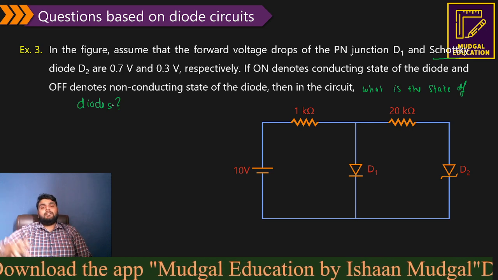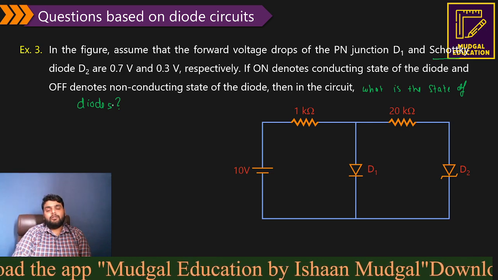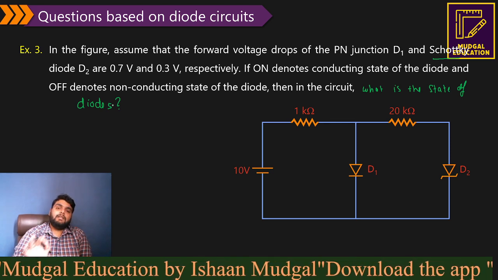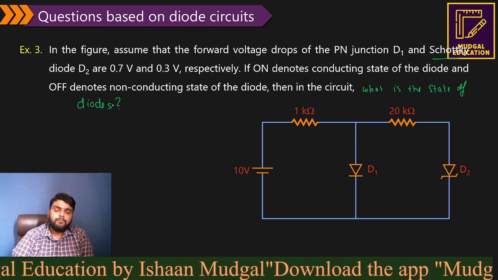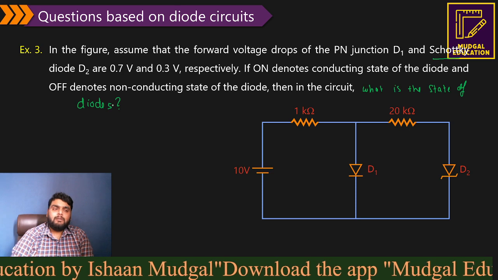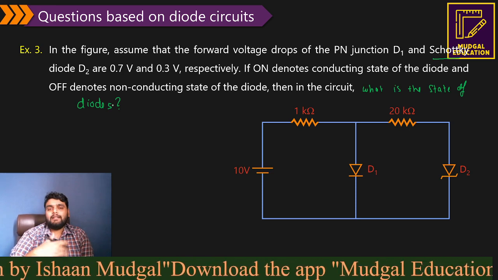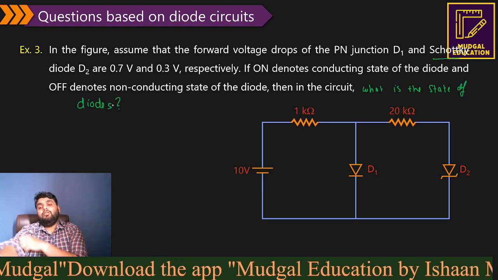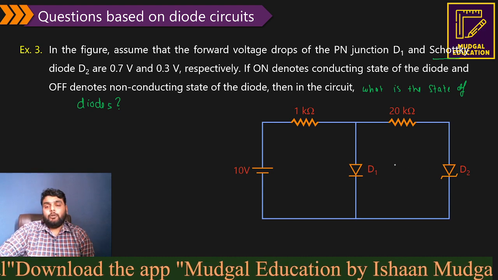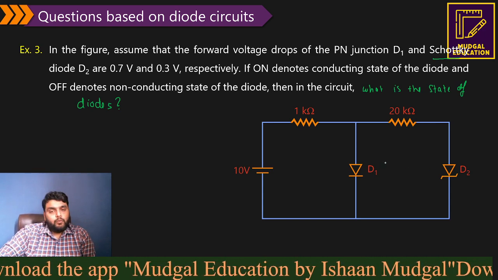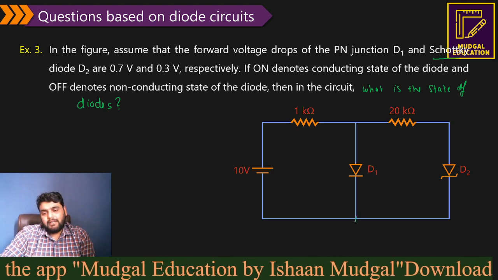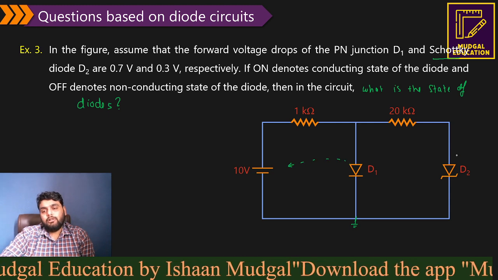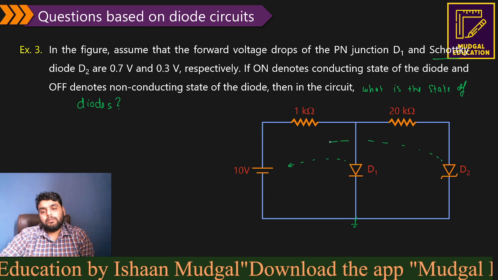Now you can see a Schottky diode is given here. If a Schottky diode is given in a circuit, there is no need to worry about it. It will behave exactly like your practical diode. What is a Schottky diode? That's a different concept, and right now you don't require it. You just need to understand it behaves exactly like your practical diode. So here we have two practical diodes, D1 and D2. Now if I use my common sense here, taking this as ground, I can observe the anode of D1 is connected to 10 volt and the anode of D2 is also connected to some part of 10 volt.